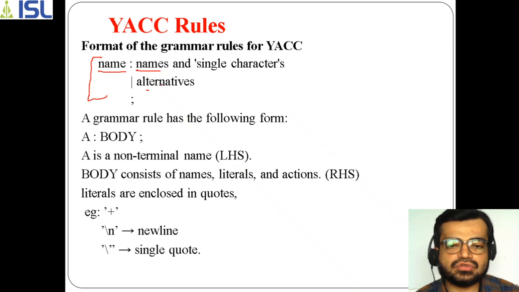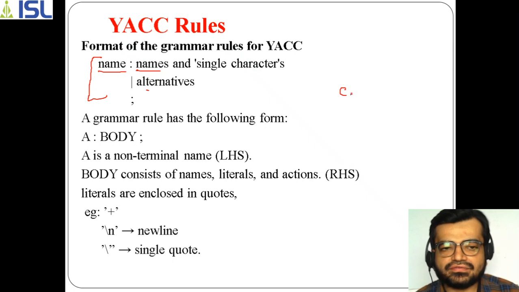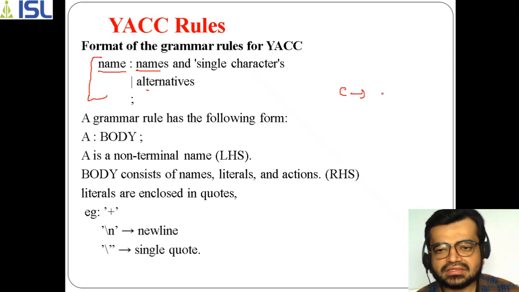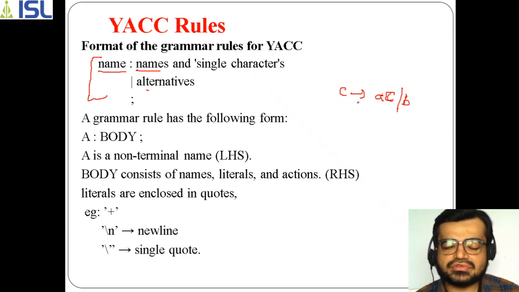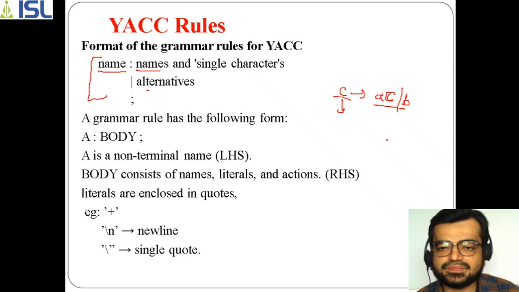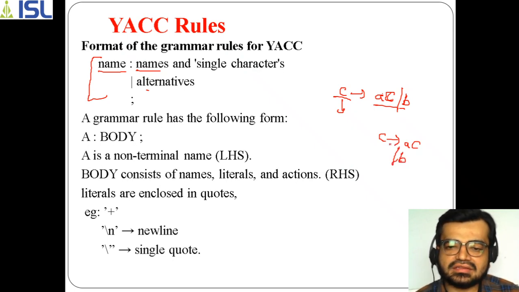And alternatives means, sometimes for a given grammar, for example if I take a grammar C going to AC or small b, now if you observe this production, in the left hand side you find only a single symbol, which is a non-terminal, and in the right hand side you have a set of two productions. If I take the grammar in this way, I have to specify it as C of AC or C of B. So this is the set of two productions.